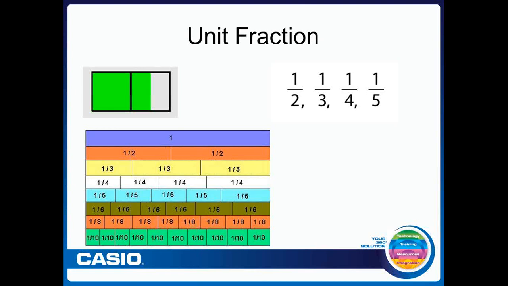So if I look at the halves, I need 2 halves in order to make 1 whole. And I can see the congruence there within the model. If I'm comparing a fourth and a fifth, or a third and a fourth, and I want to know which one is larger based on the same unit, I can see there with the model, with the tool, that the third is a little bit larger than the fourth.